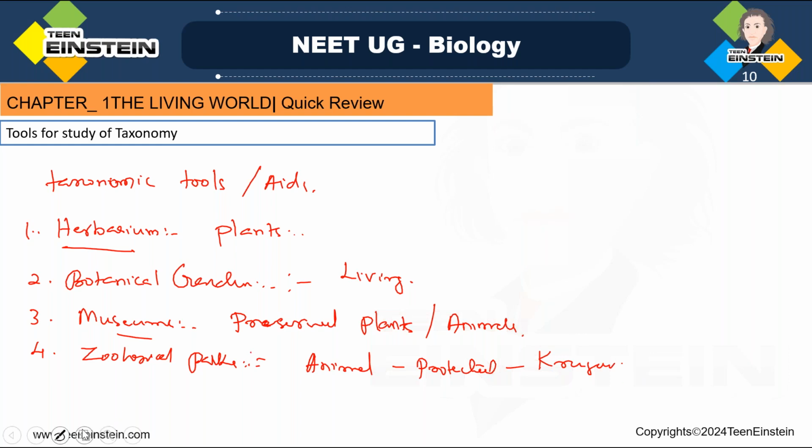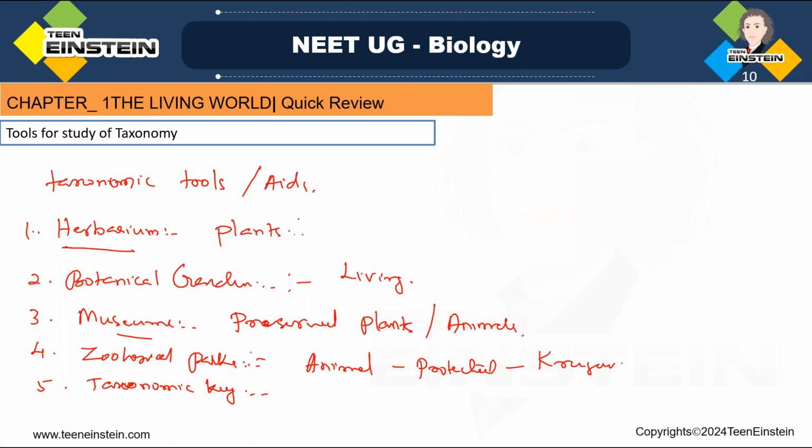Next, the fifth one is the taxonomic key. This taxonomic key is one of the taxonomical aids used to identify plants and animals, and it is based on contrasting features. Generally, we call this a couplet, and it represents the choice made between two opposite options. One is accepted and the other is rejected. That's how the taxonomic key works.